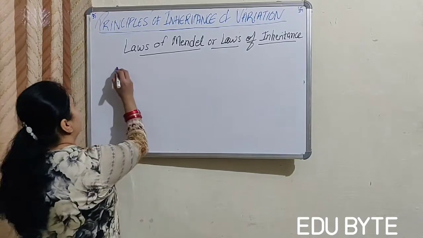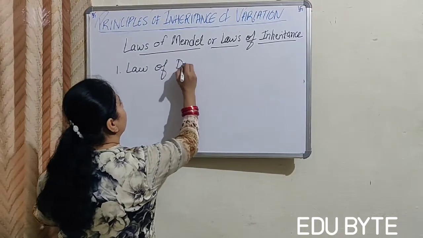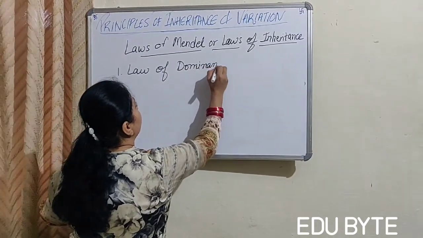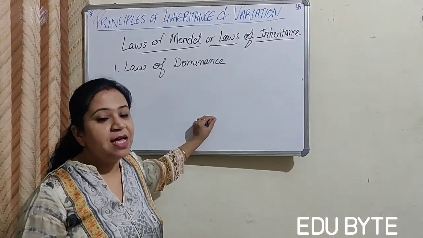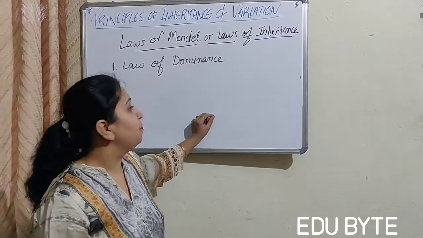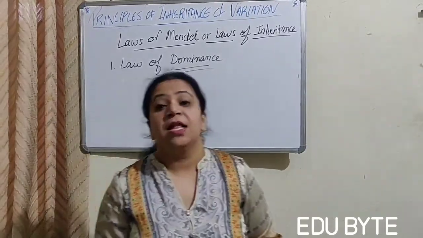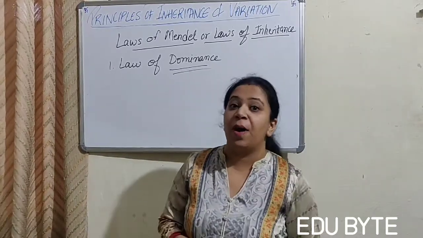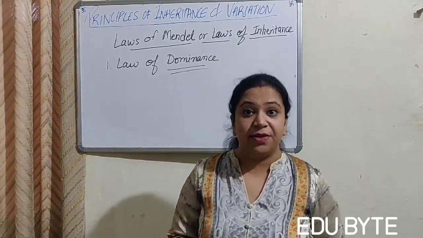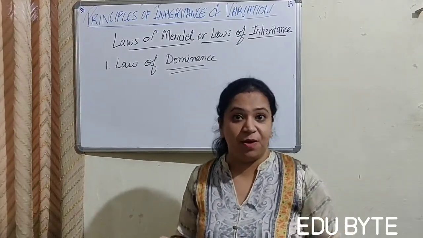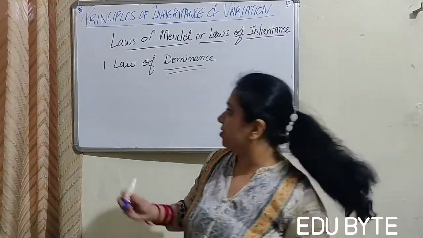The first law is the law of dominance. Now, what does this law say? There are 3 points in this law. The first one says that the characters are controlled by discrete units called vectors. So, whatever characters we inherit from our parents are controlled by the discrete units called vectors.